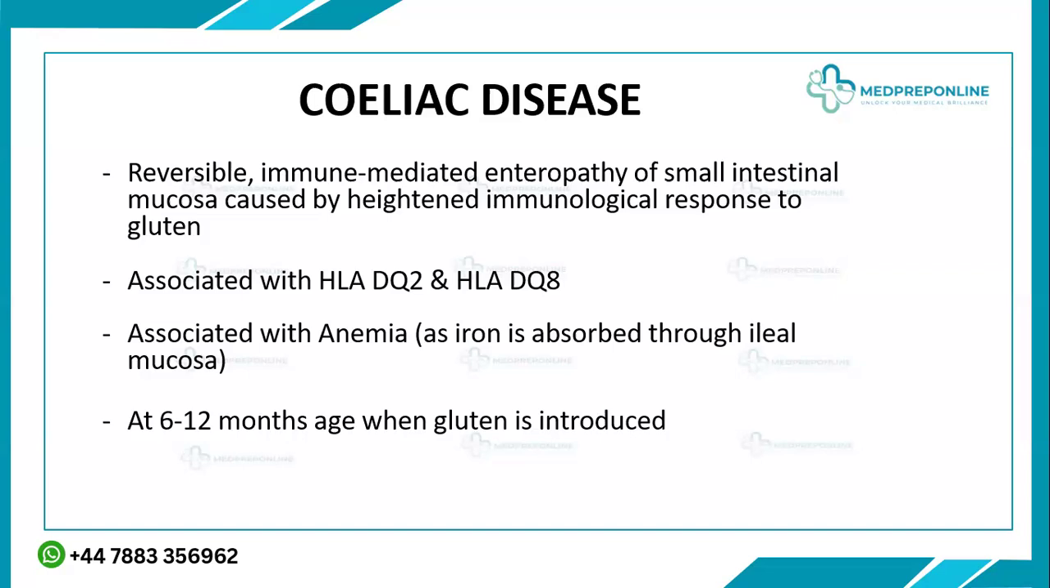The first thing written is that it is reversible, which means that the damage done to the gut, to the mucosa, over a period of time due to chronic or multiple exposures to gluten, can be reversed if we stop giving that specific stimulus to the body. What happens in celiac disease is that, as most of you might know, it is immune mediated, which means that the body produces antibodies, which we call autoantibodies, against some of its own parts.